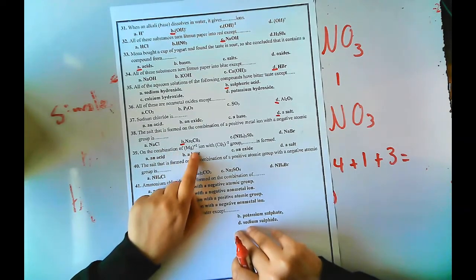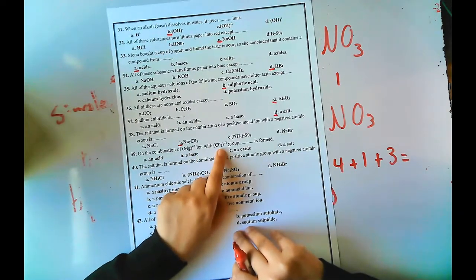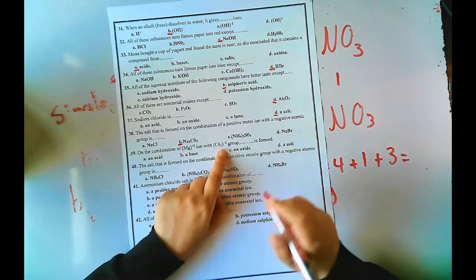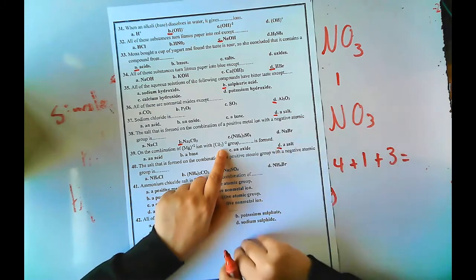On combination of magnesium ion with CO3, A is formed. This is positive ion and this is negative ion. يبقى أكيد A salt. Positive مع negative يديني salt.